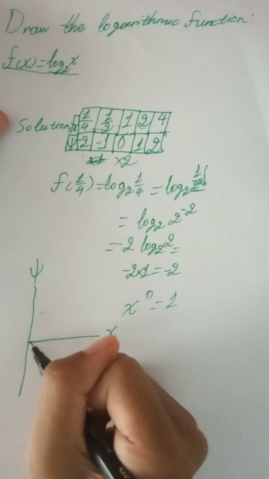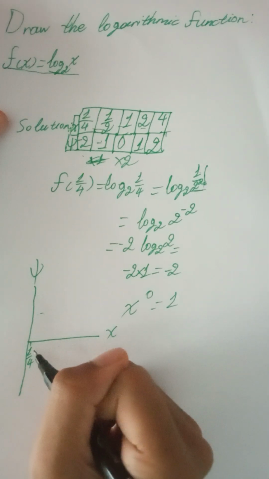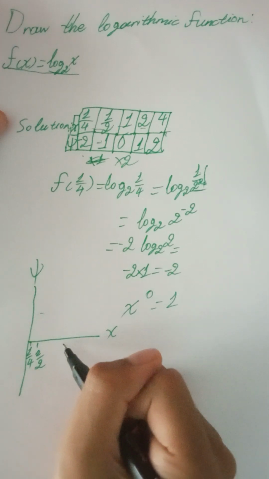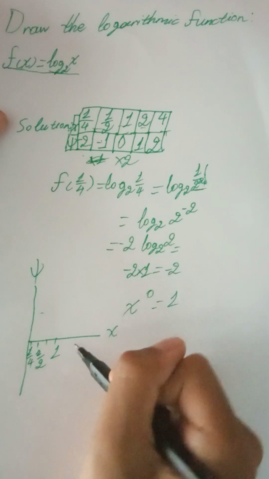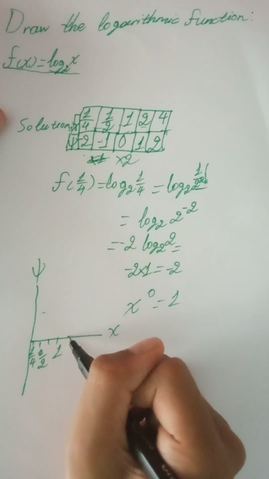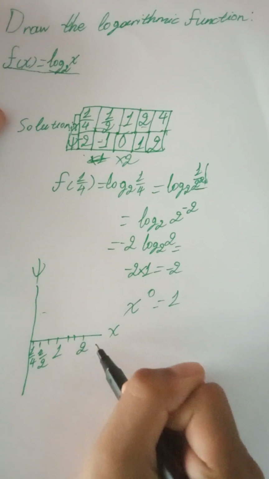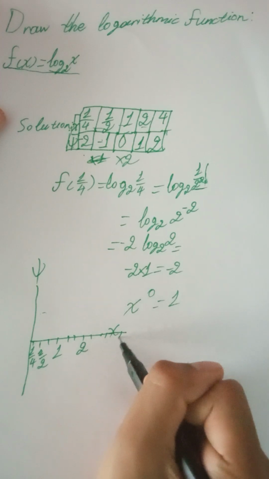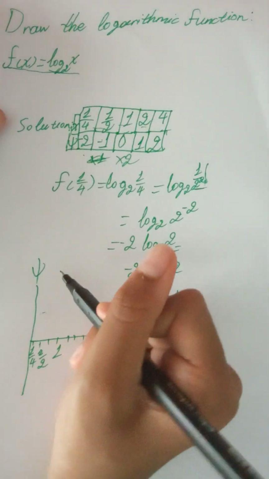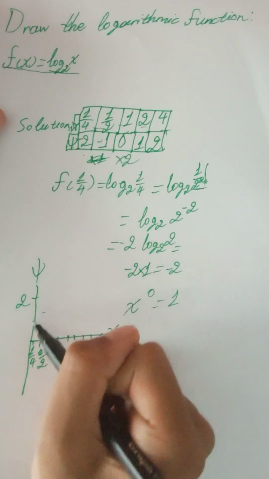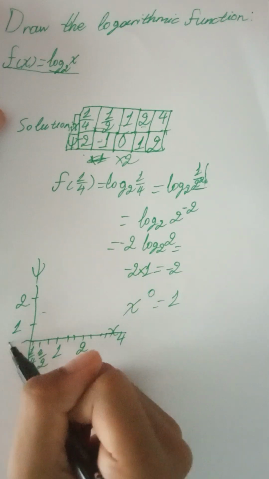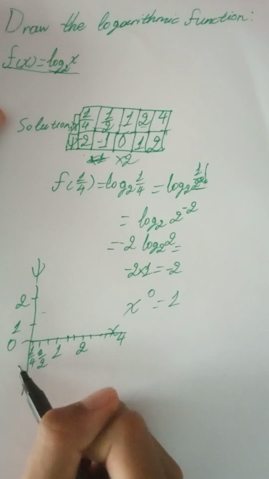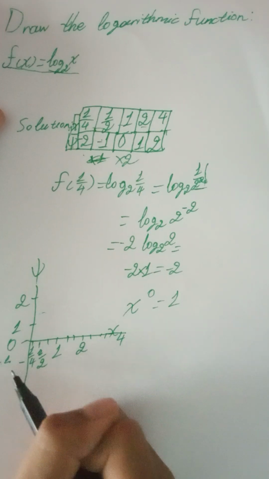So the x values were 1/4, 1/2, somewhere here should be 1, 2, and around here should be 4. And right here, 2, 1, 0, -1, and -2, just writing the values of y.